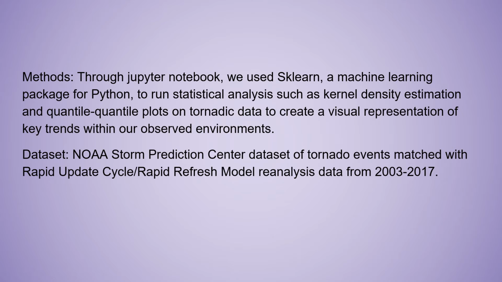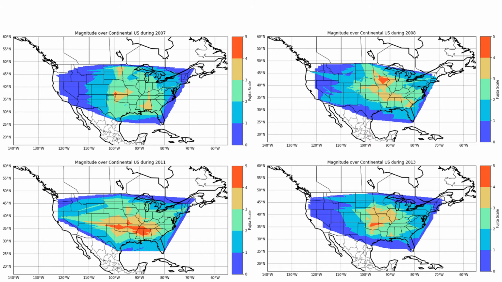Additionally, I used filled contour maps to see trends plotted across the whole United States for given years. There is a fair bit of interpolation, but it allows us to see the flow of various parameters throughout the years. The dataset we used is the NOAA Storm Prediction Center dataset, which measures a multitude of tornadic environmental parameters spanning from 2003 to 2017 all across the United States. This Excel file was simply converted to a CSV file and downloaded using pandas in order to begin extracting the data on Jupyter Notebook.